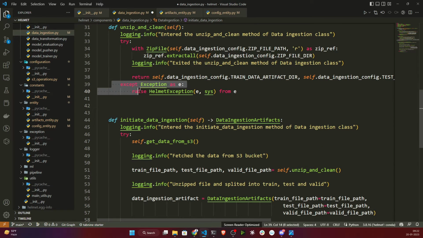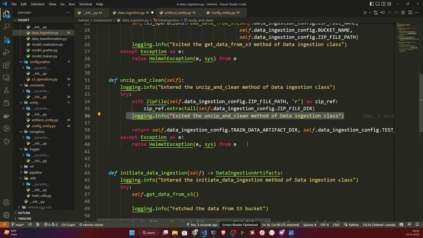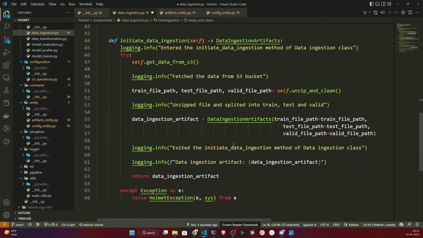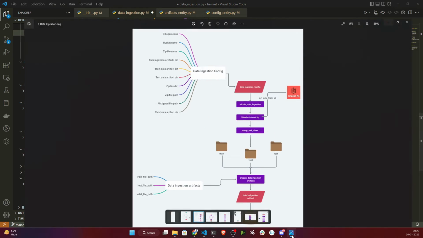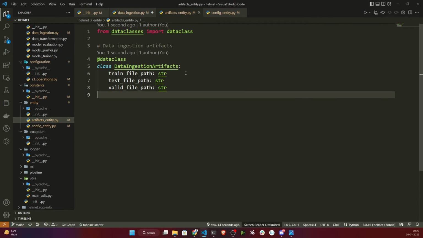And see guys, I'm giving try exception everywhere, and inside I'm writing all of my logs. As I told you, I will be using exception and logger in every module, so it will track all the information, and it will be very easy for me to debug my code. Now initiate data ingestion will start data ingestion and return the data ingestion artifacts. What will it return? It will return these three paths, because I have already mentioned these three paths inside data ingestion artifacts.